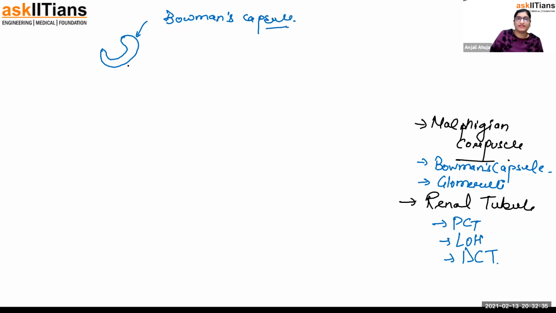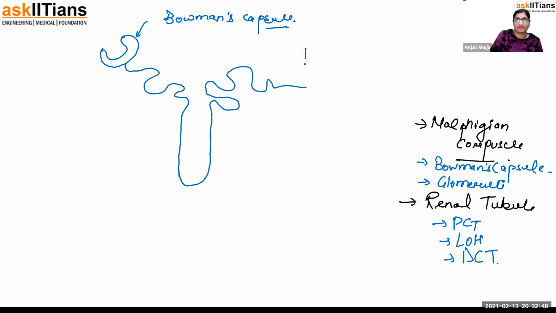Okay. So then there is a tubular structure. We call it the renal tubule. And this will be connected to the collecting duct. Now let me draw it.